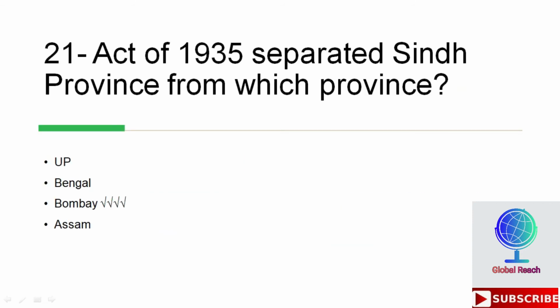Act of 1935 separated Sindh province from which province? Options are UP, Bengal, Bombay, Assam. So the correct option is Bombay. Act of 1935 has separated the province of Sindh from the Bombay province.